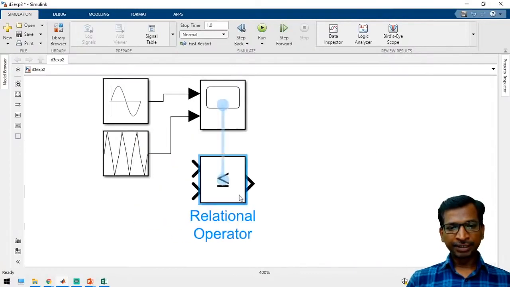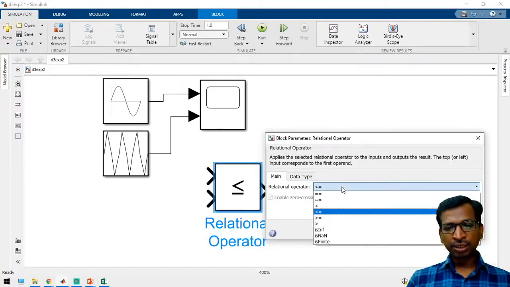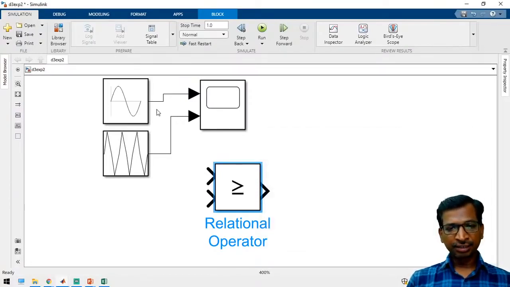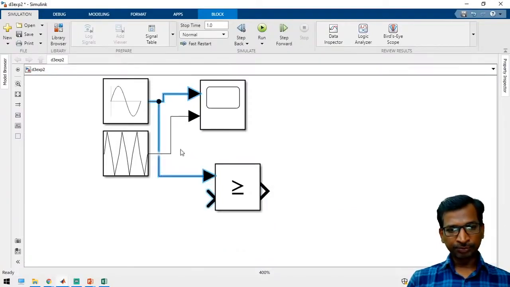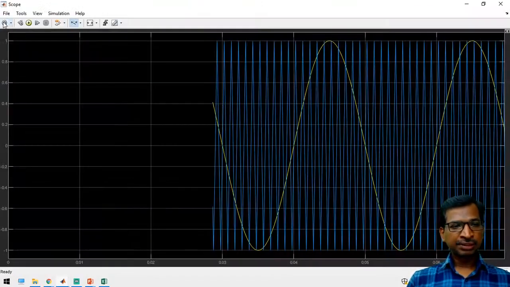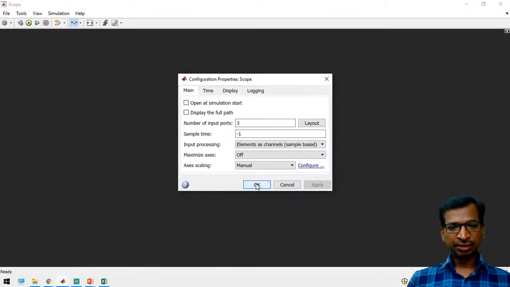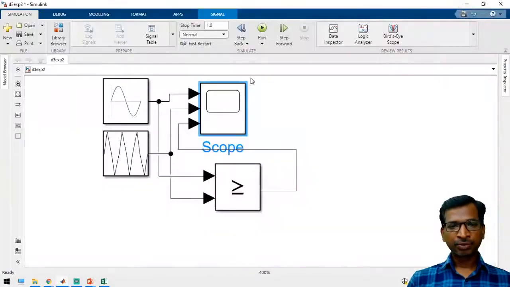If the condition is less than, whenever signal 1 is less than signal 2, then the output will be high. If you take greater than, then similarly you can get the output. So just take square pulses; you can take 3 different functions. Now run the simulation.